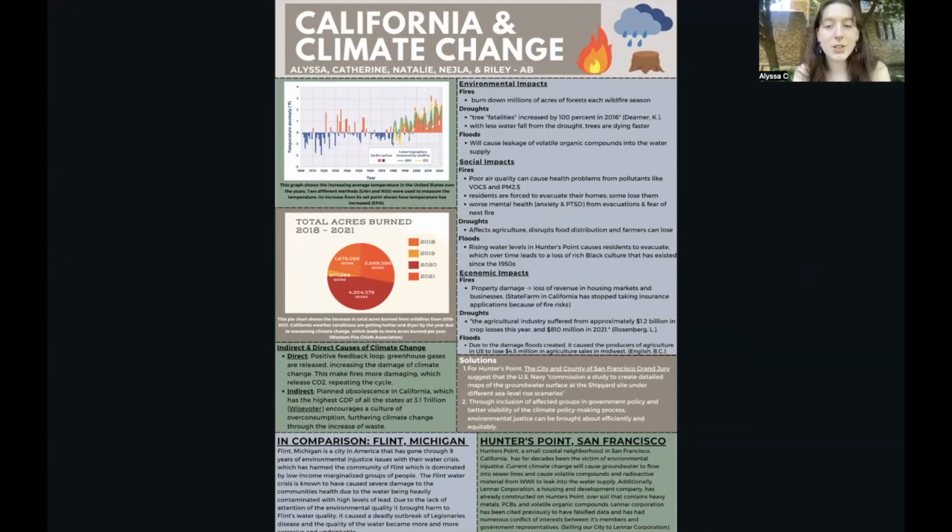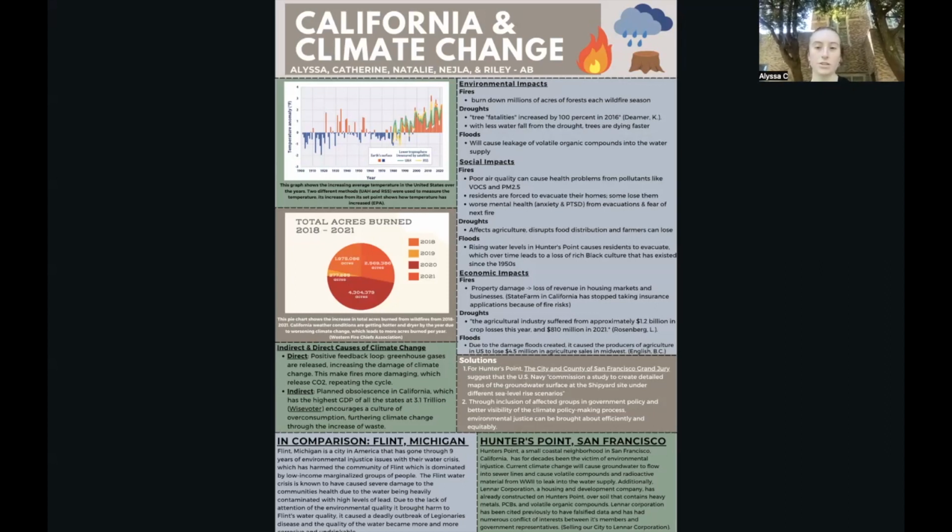The second pie chart shows the increase in total acres burned from wildfires from 2018 to 2021. California weather conditions are getting hotter and drier by the year due to worsening climate change, which leads to more acres burned per year. These two graphs together show how as temperature has increased, and therefore climate change, fires have only gotten more dangerous. Some impacts of climate change and fires is that for the environment, it burns down millions of acres of forests each wildfire season, which ranges from July to October.